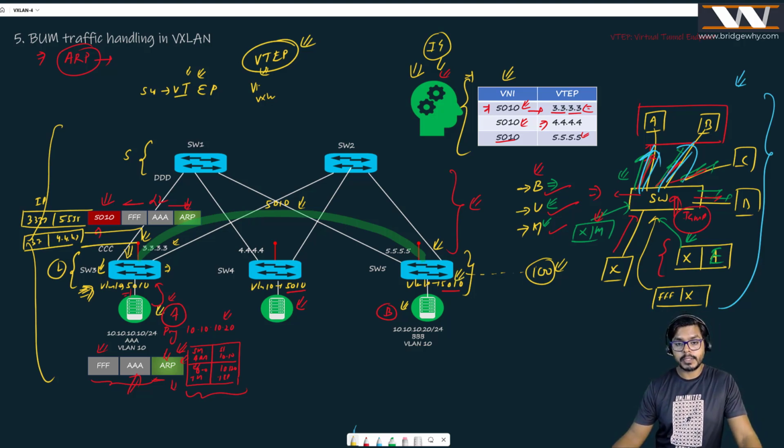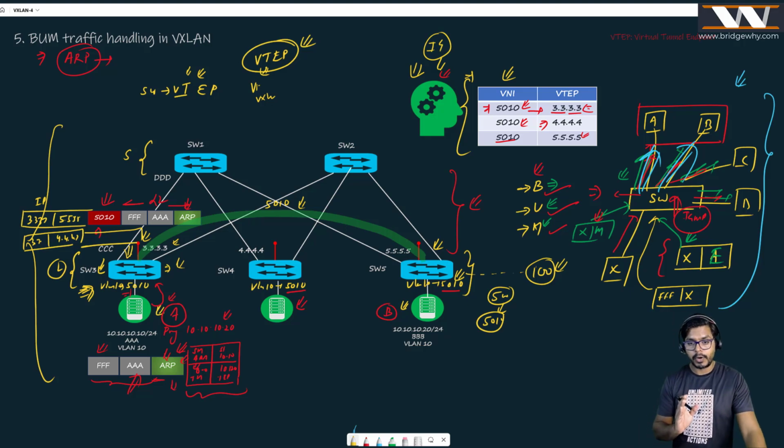Maybe out of 1000 leaf switches, if you have 500 switches which have this VNI configured, which is 5010, it means that switch 3 needs to create 500 copies of this ARP message, encapsulate it into the IP packet, and send it.